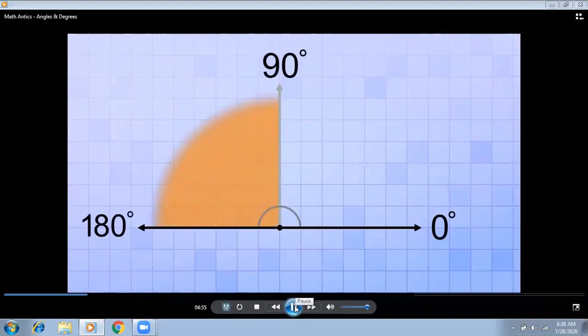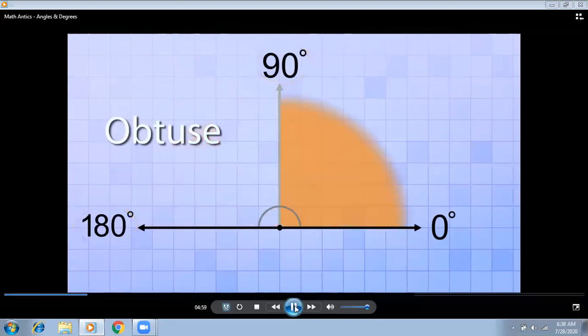In this region, between 90 and 180, we find obtuse angles. And in this region, between 0 and 90, we find acute angles. From 0 till 90, there is an acute angle. Exactly 90 degrees, there is a right angle. The angle between 90 and 180 is called an obtuse angle. And exactly 180 degrees is a straight angle. These are the four types of angle that we have learned till now.